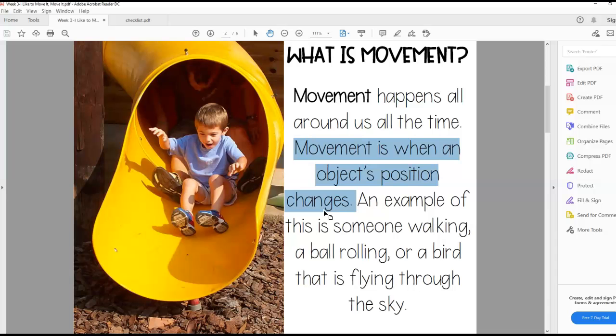You've already got movement is when an object's position changes. Write that down on number 1. That's what movement is, when an object changes where it's at. Yep. That's number 1. When an object's position changes.